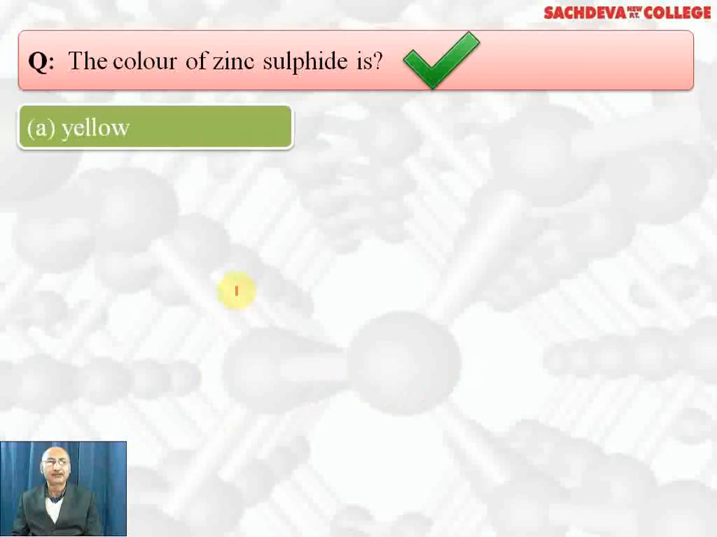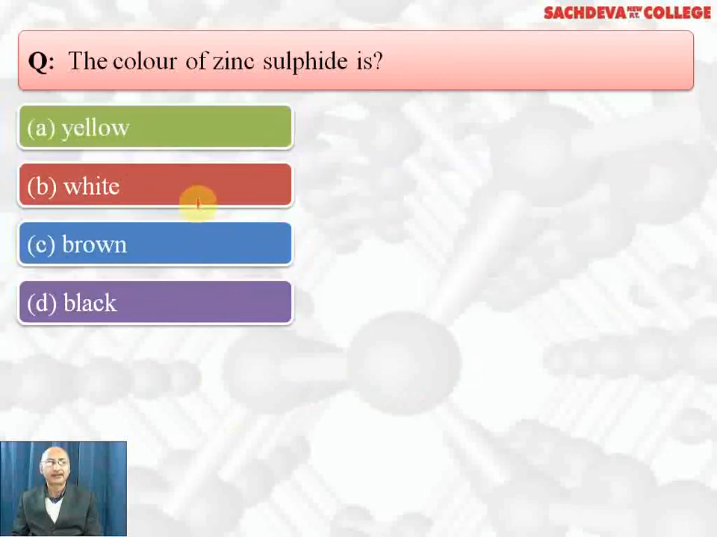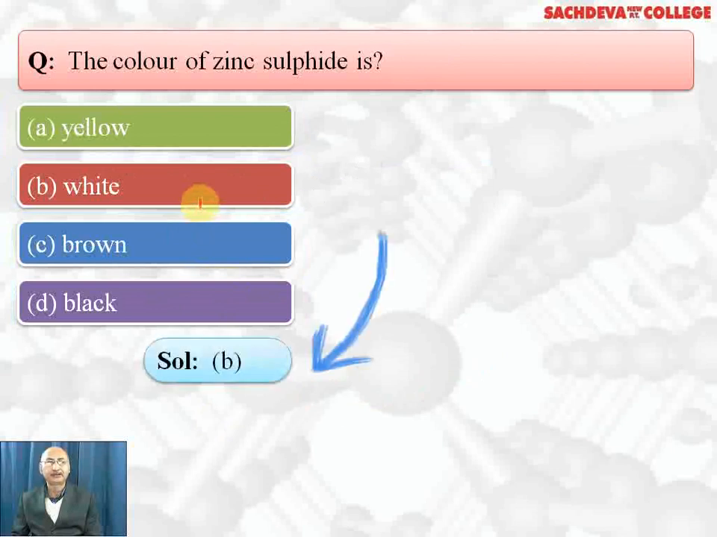The color of zinc sulfide is yellow, white, brown, black. Correct answer is white. B part is the correct answer. Yellow is CdS. Black we have plenty. CuS is black in color. PbS is black in color. HgS is black in color. NiS is black in color. Cobalt sulfide is black in color.